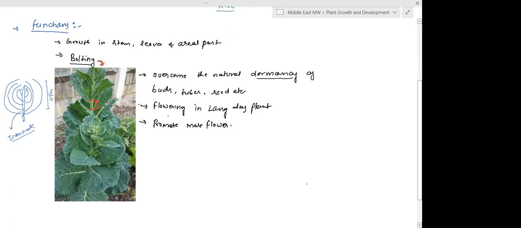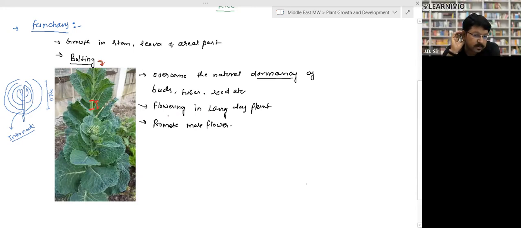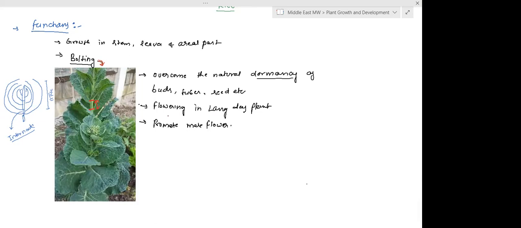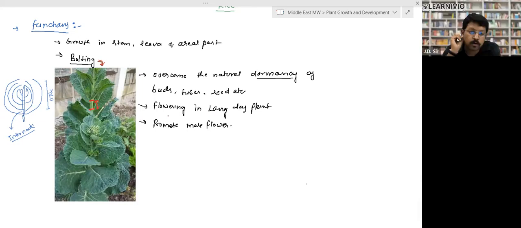So, sir, does it increase the size of the leaves as well? Yes. It is responsible for growth of stem, leaves, and all aerial parts. It increases the size. Suppose you are growing spinach and you spray this hormone, what will happen? The spinach leaves will be larger. That's what it does. And that's how phytohormones are actually used in agriculture.